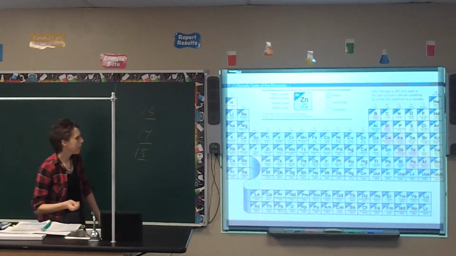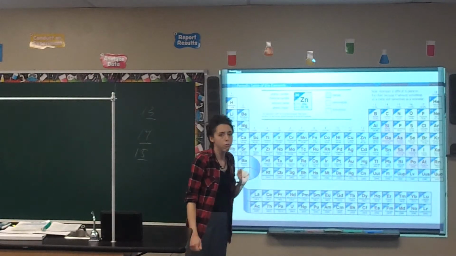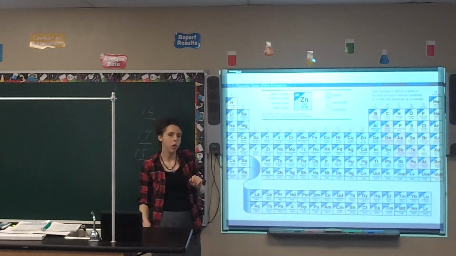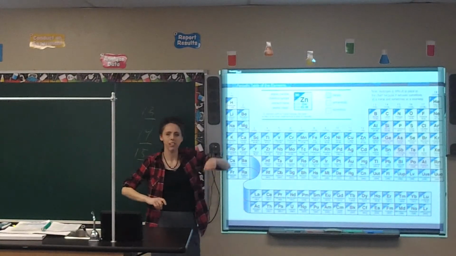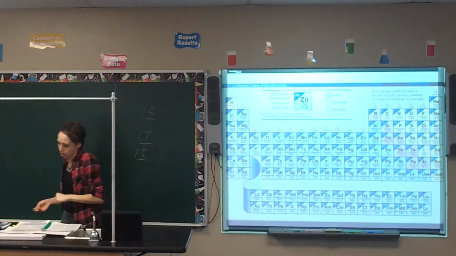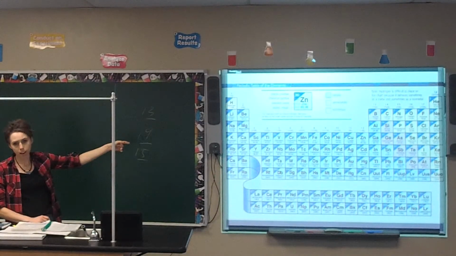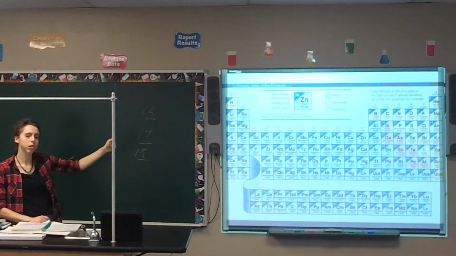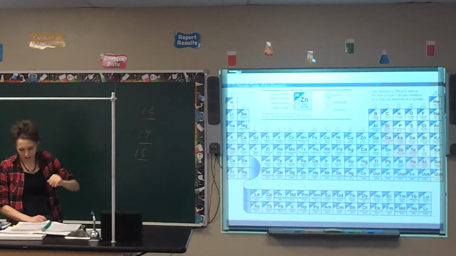Not every single group in the lower sections, in groups 3 through 12, follows that rule. So that's the reason why they were given the B letter while the higher ones were given an A letter. That's also another reason for it. So the transition metals don't follow that rule, but you can note that group 1 has 1 valence electron, group 2 has 2 valence electrons, group 13 has 3, and so on and so on.